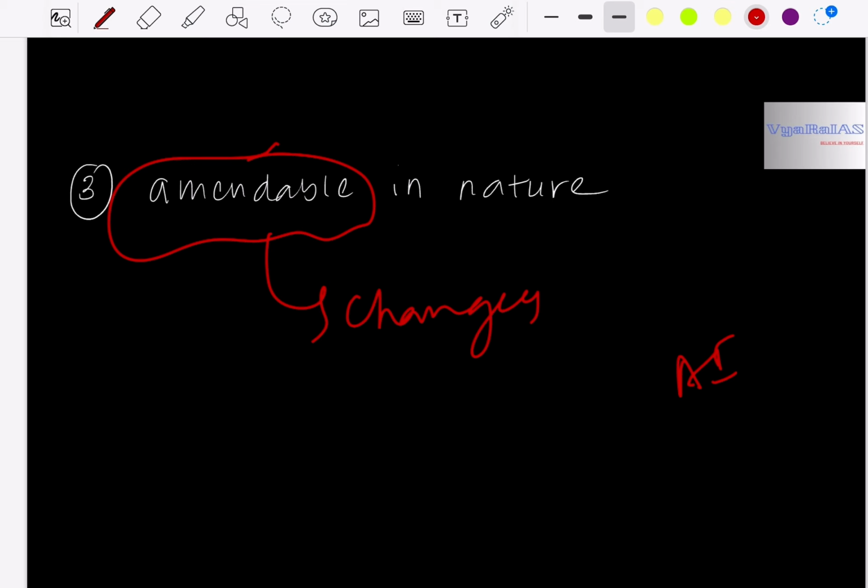In order to accommodate all these needs, the Constitution is made flexible. That is, the Constitution can be amended. Similarly, DPSP is amendable in nature. You can make changes to DPSP in order to accommodate the changing needs of the society. So DPSP is called amendable.